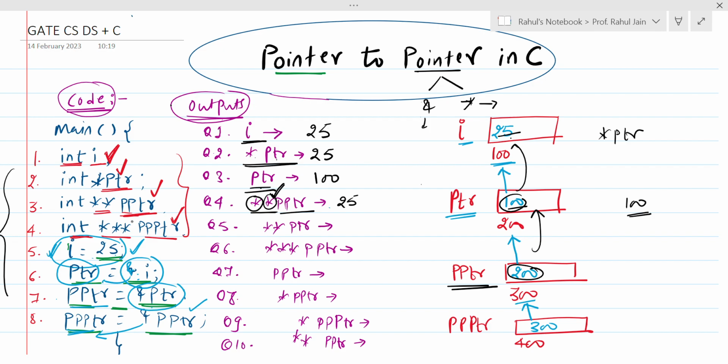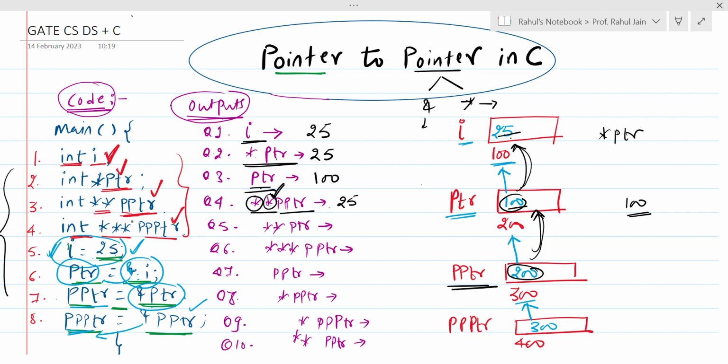So the basic concept is that if we are having double PTR, we must have double asterisk before it. If we are having triple PTR, we must have triple star before it. Getting it? So it is nothing but pointer to pointer. First it is asking the address of double PTR, what it is having, and thereafter it is again asking what this is having. So double asterisk means that we are in the requirement of pointer to pointer. Okay, it will become much simpler.